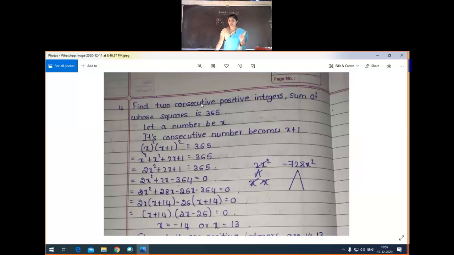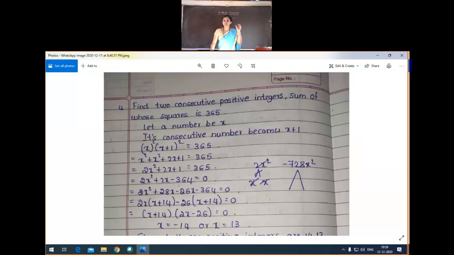Find two consecutive positive integers, the sum of whose squares is 365. Okay, so sum of squares. Which numbers do we have to take? We are taking the first number as x and the second number as x plus 1.